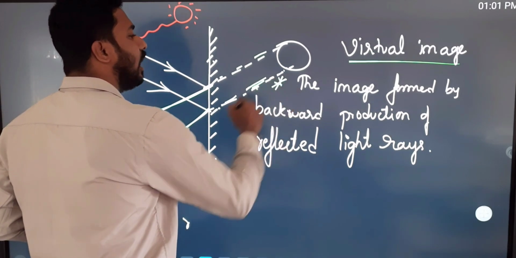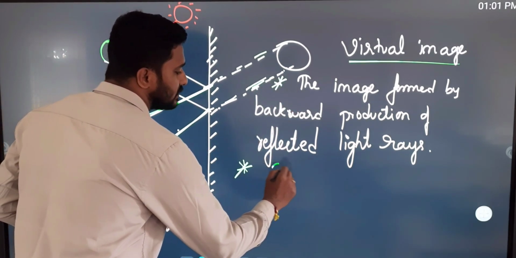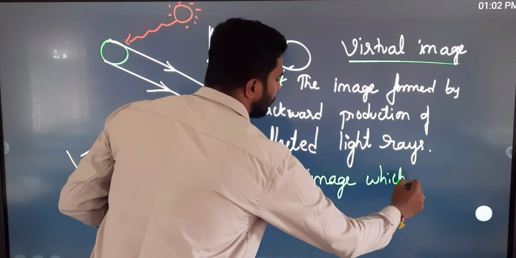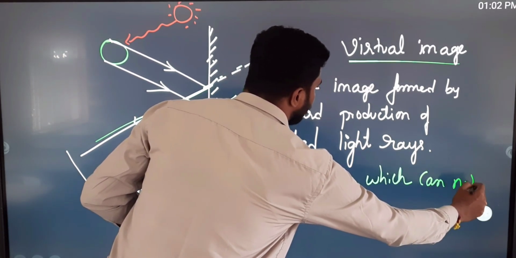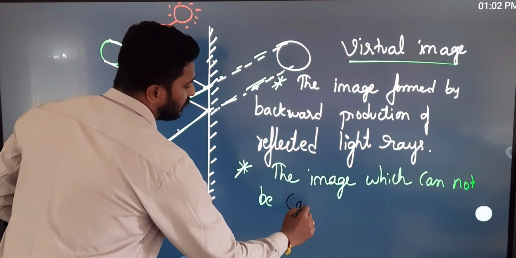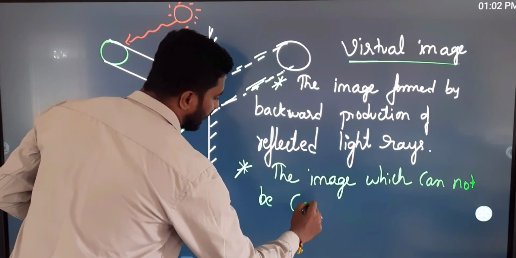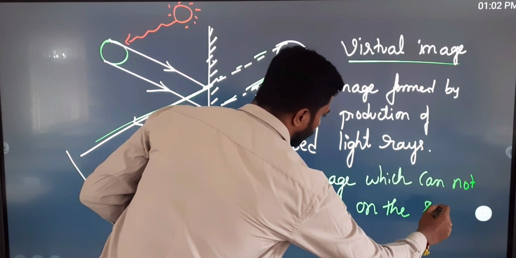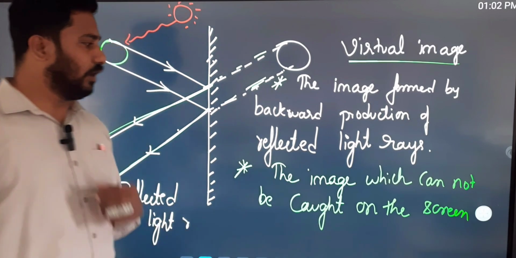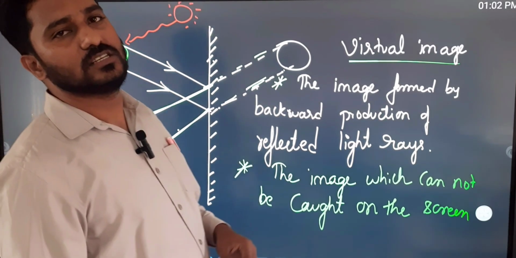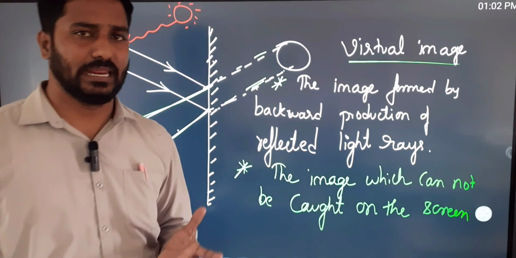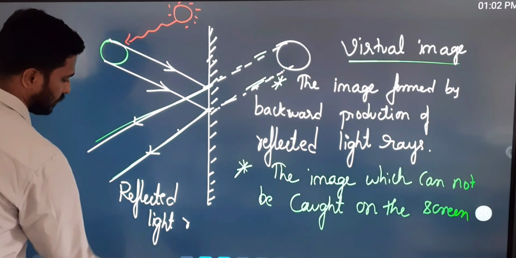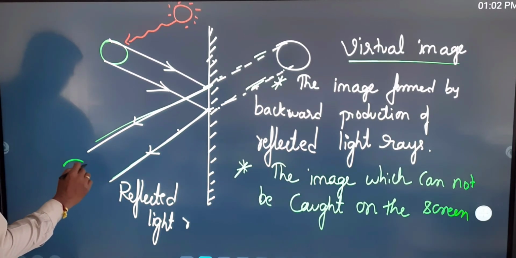And you can also give another definition for virtual image, that is the image which cannot be caught on the screen. Okay? So what is a virtual image? The virtual image is the image which cannot be caught on the screen. We are just seeing the image through our eye.